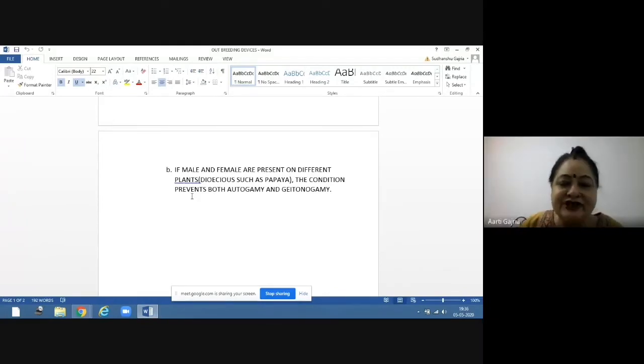And this condition prevents both autogamy as well as geitonogamy. It will prevent both because here the pollen cannot fall on the stigma of the same flower since there are no two sexes present. Number two, the pollen cannot fall on the stigma of another flower of the same plant because the whole plant is either male or female. So it is preventing both autogamy as well as geitonogamy.